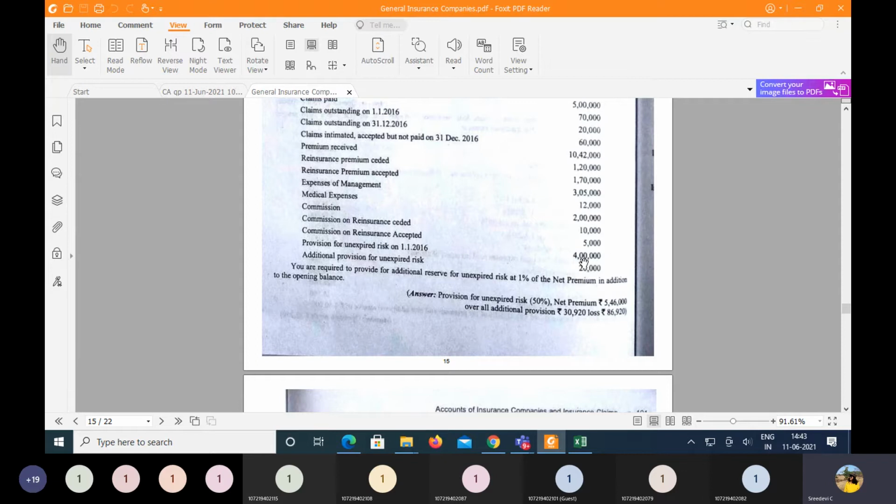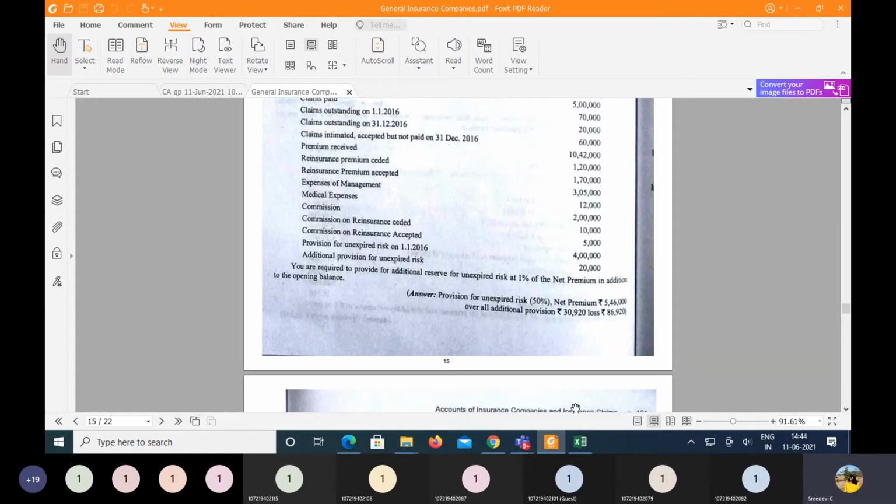Because in the opening we already have the old reserve, 4 lakhs plus 20,000. And what is going to be the new? The new depends upon how much the net premium will be. So accordingly you are going to calculate 50%, and then you are also going to calculate additional reserve of 1% in addition to this 20,000.